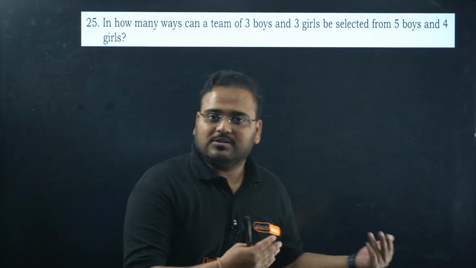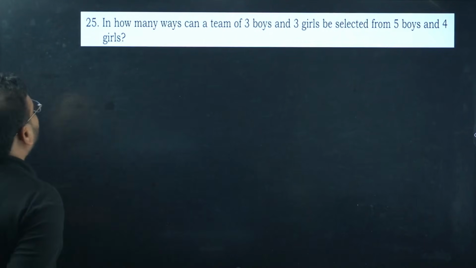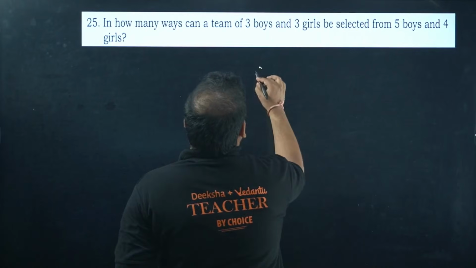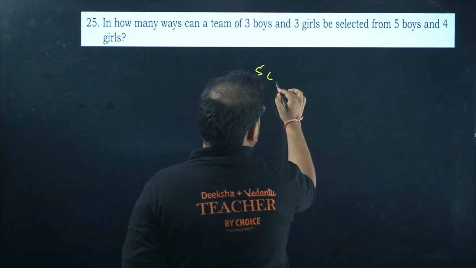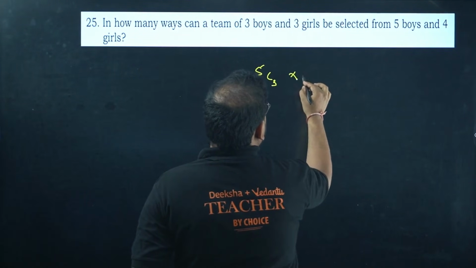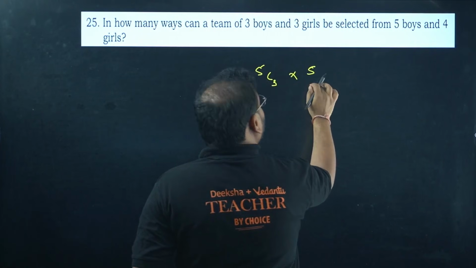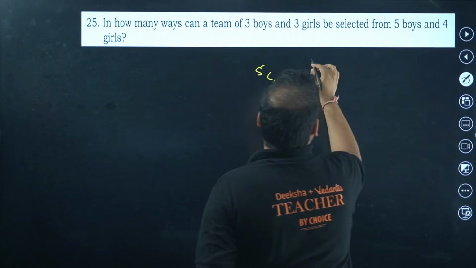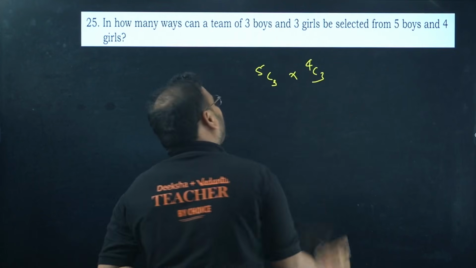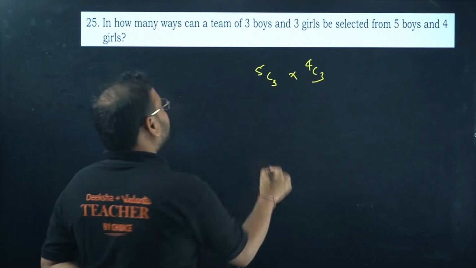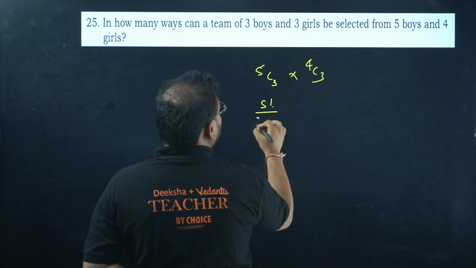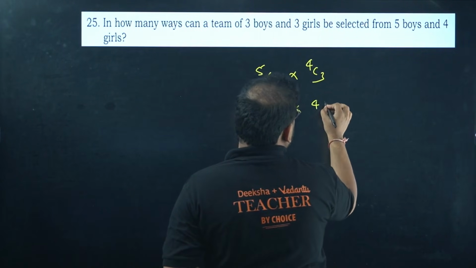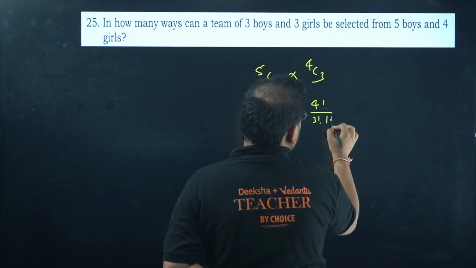I have not brought, of course, in the model paper it is given. In how many ways can a team of 3 boys and 3 girls be selected from 5 boys and 4 girls? Picking out of 4, 3 girls and picking out of 5, 3 boys. 5C3, we know that 5 factorial by 2 factorial and 3 factorial. This is going to be same thing. I hope you know this. 3 factorial by 1 factorial.